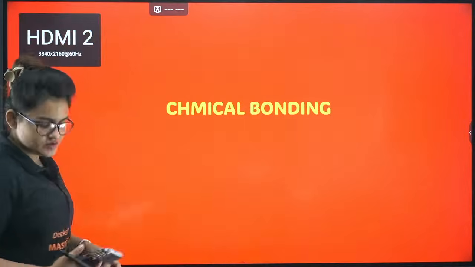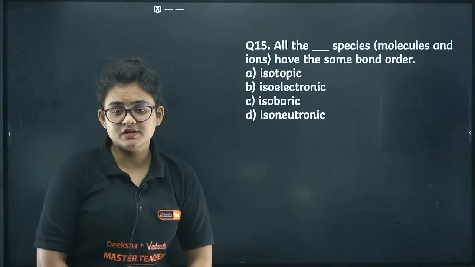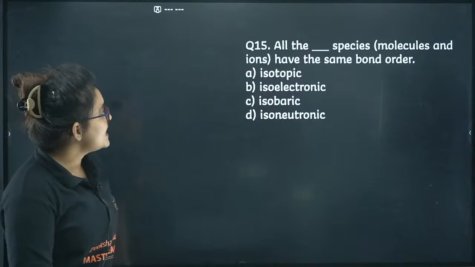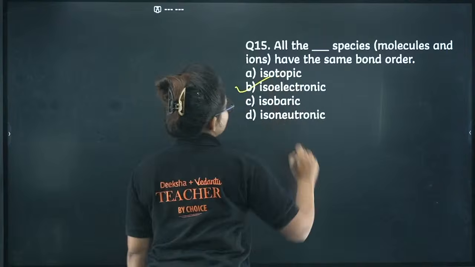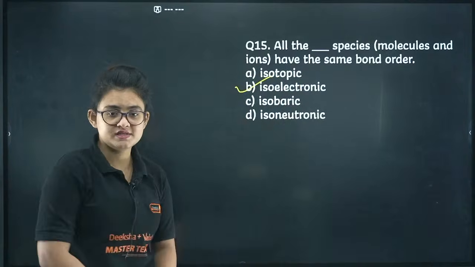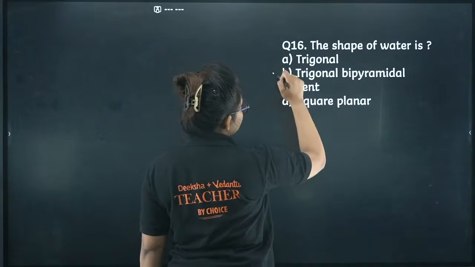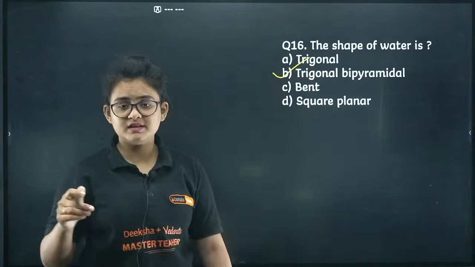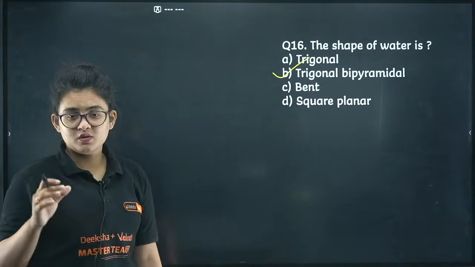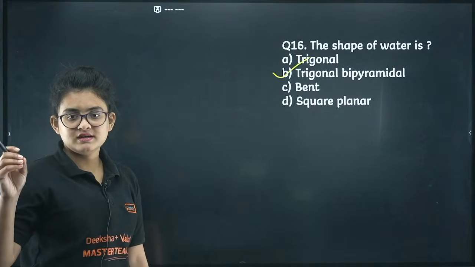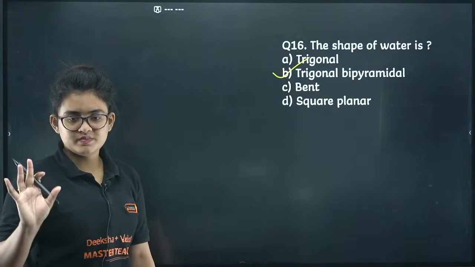Whenever it comes to chemical bonding, there are some important problems. First, let's do the MCQ. All the dash species have the same bond order: isoelectronic species. If the number of electrons is the same, then the bond order comes out similar. Next, the shape of water is going to be trigonal bipyramidal. Yes, people are so obsessed with writing bent. Don't do it. Consider the lone pairs of water as well.